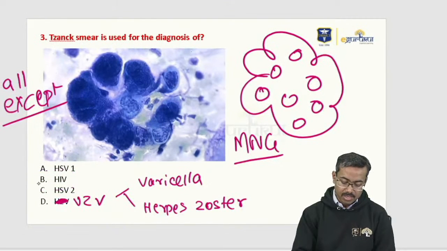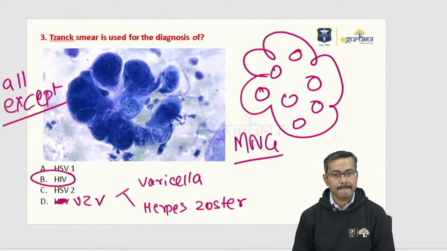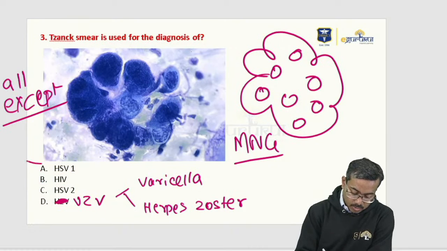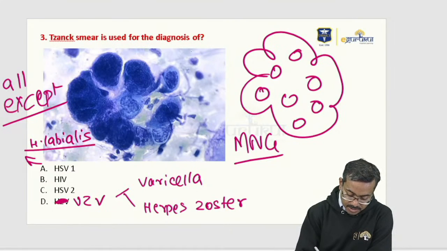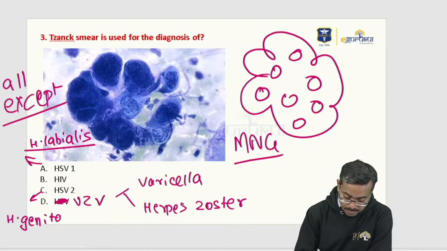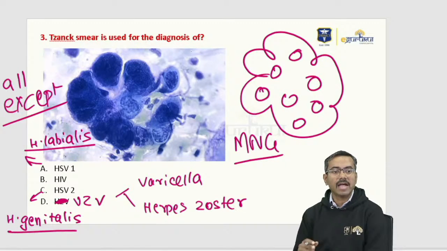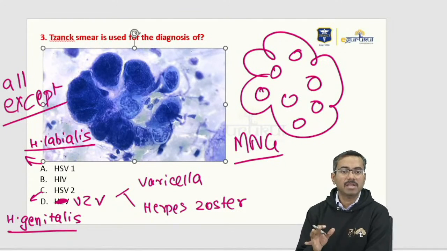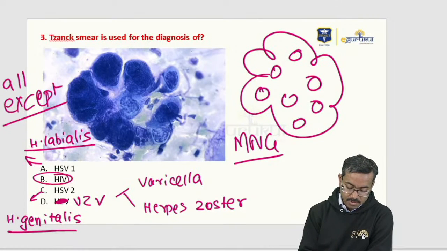So what does not create Tzanck smear positivity is HIV. HIV does not create a Tzanck smear. HSV1 creates, I told you, herpes labialis. That does have Tzanck positivity. HSV2 creates herpes genitalis. That also has Tzanck smear positivity. HIV doesn't create that. So the answer on this would be HIV.